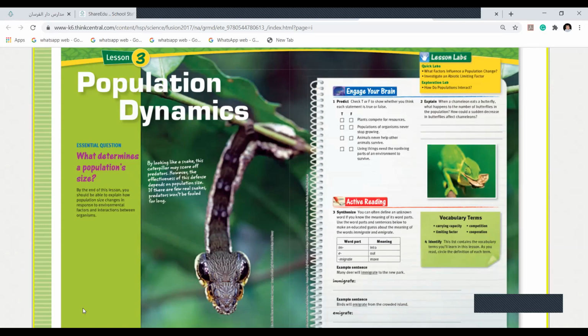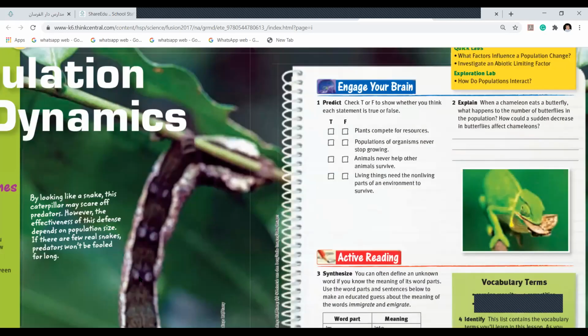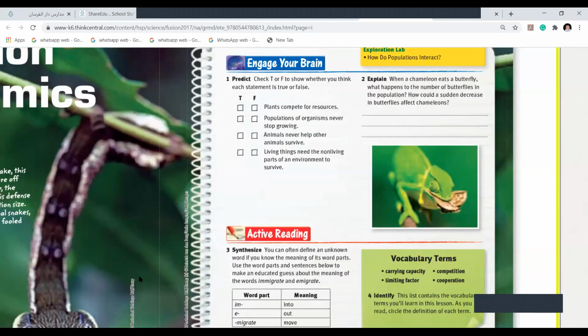Anyways, let me ask you some questions. Plants compete for resources. Do even plants have competition for food? Yes or no? Do they have competition for food, plants? No. Why? Because they make their own food. You think that. But girls, don't you think so? They compete for the land.